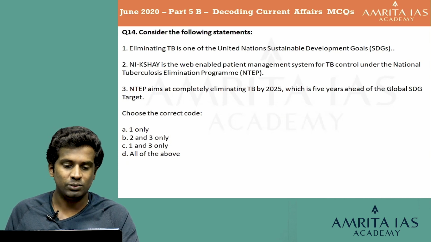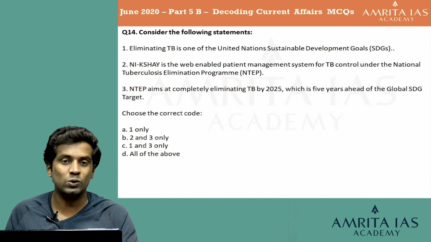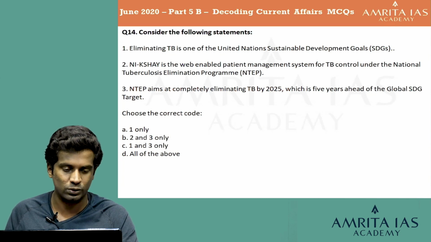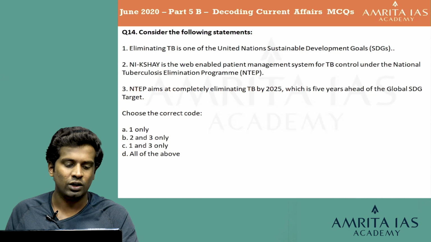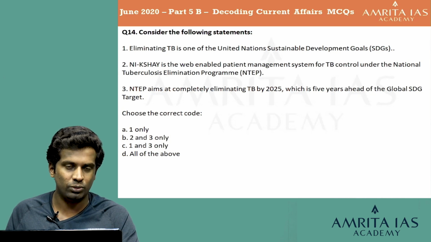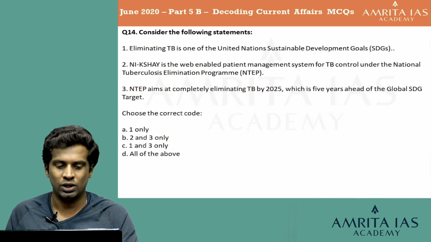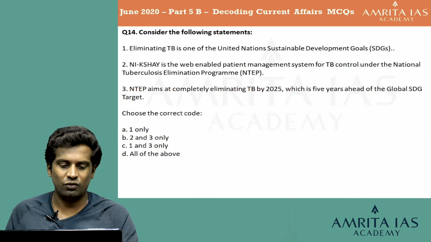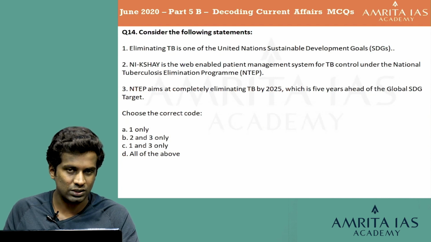So eliminating TB is one of the United Nations Sustainable Development Goals. Yes, elimination of TB is one of those goals. So I definitely say statement 1 is correct. We can eliminate option B because it does not have statement 1 in it. Then, NIKSHAY is the web-enabled patient management system for TB control under the National Tuberculosis Elimination Program. Yes, it is a factual question.